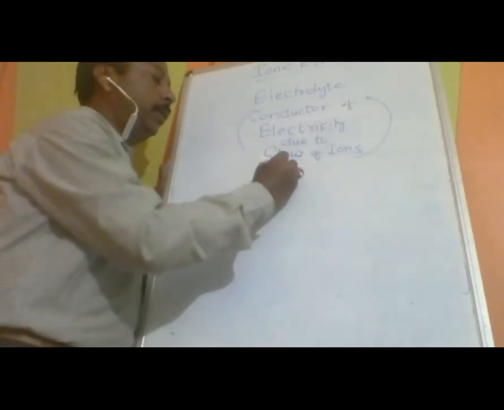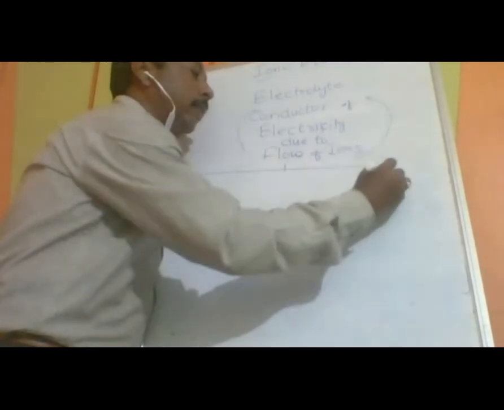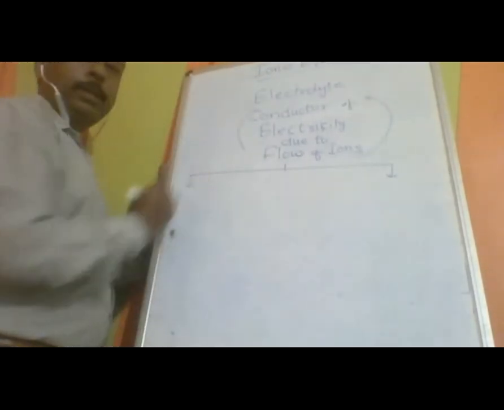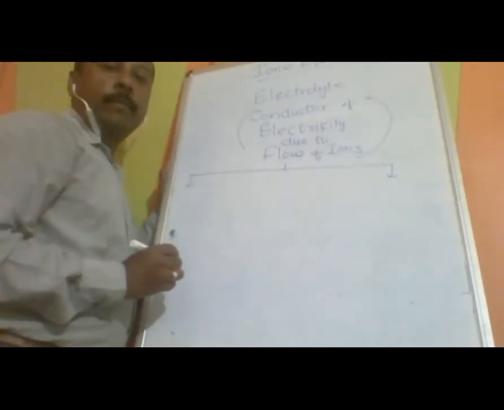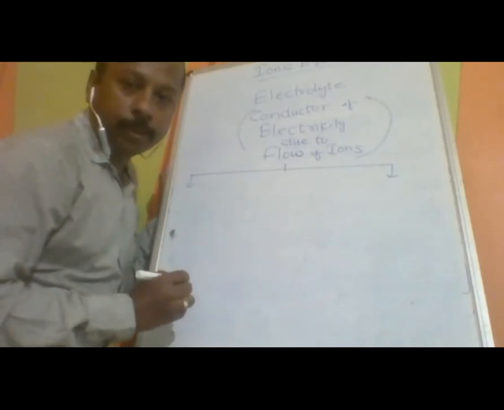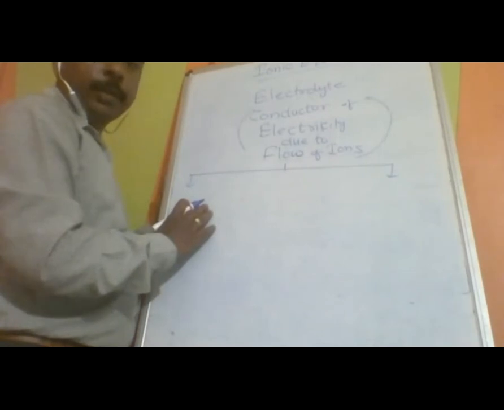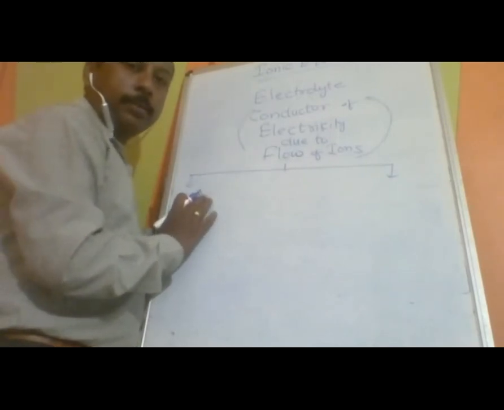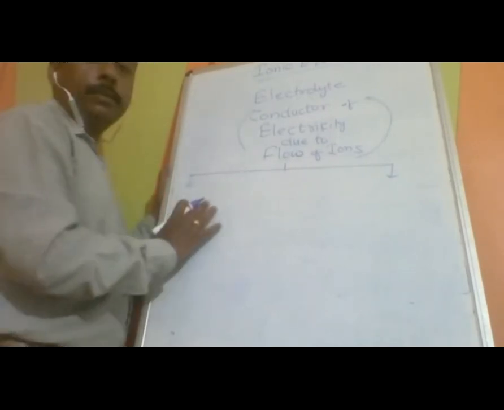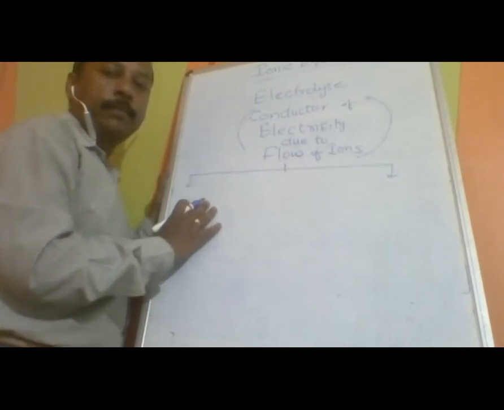Now electrolytes are further divided into two types. I can see the board is blurred, so I am explaining in detail with audio.